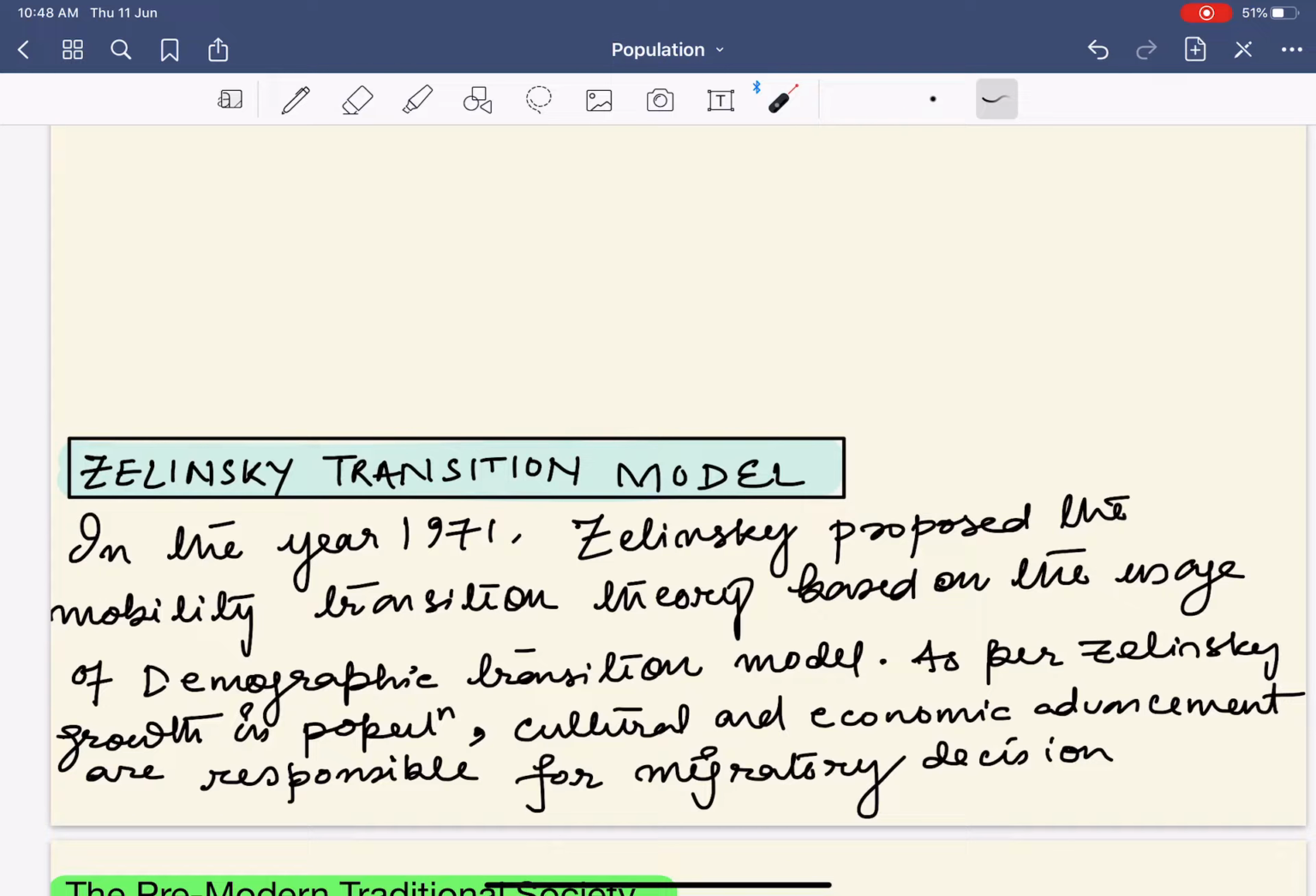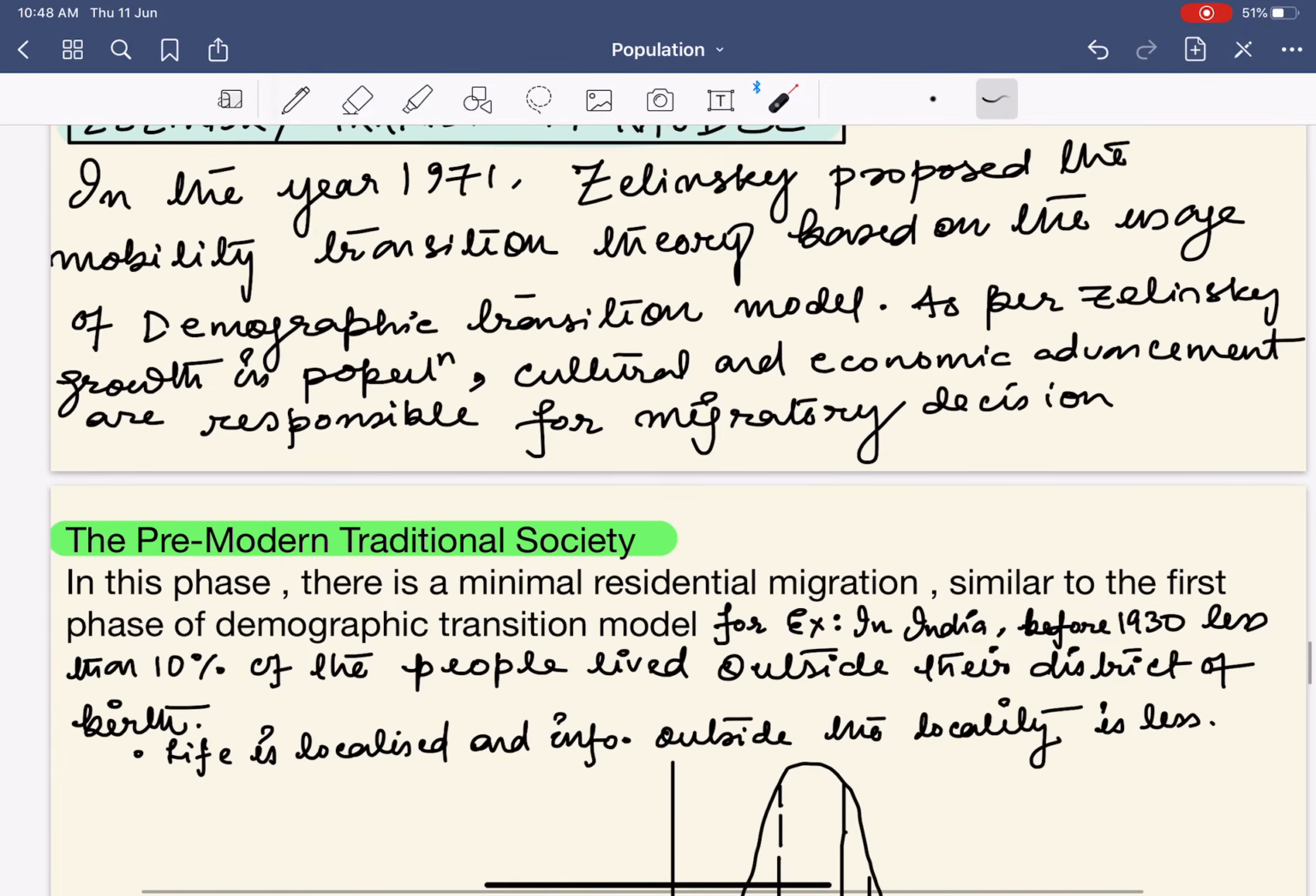Zelinsky analyzed that one of the reasons for migration is the increase in population. So, based on this, he took the demographic transition model into account for his migration theory. Basically, he used this model to analyze how population growth influences migration. Next, he classified it into five stages.